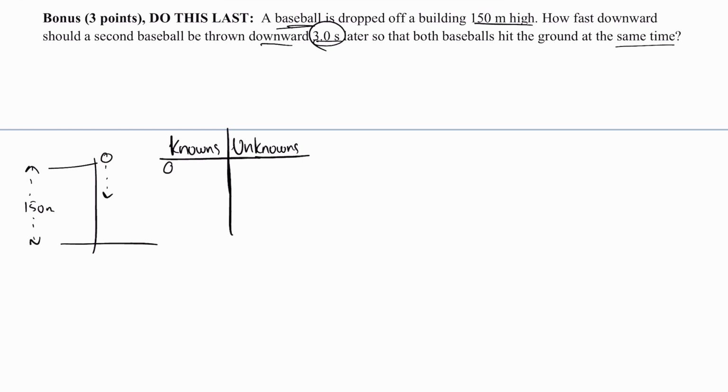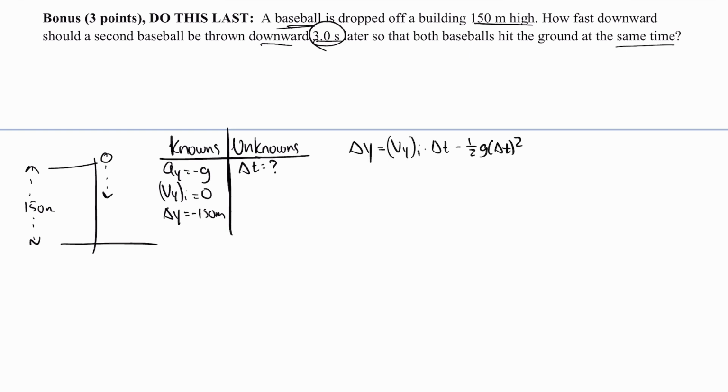I know that my acceleration is -g. I know that my initial vertical velocity is 0. I know that the displacement is -150 meters. And I'm looking for how much time it takes for this ball to hit the ground, because that is what sets up the constraint for the second ball. So to find the time, I'm going to use this formula.